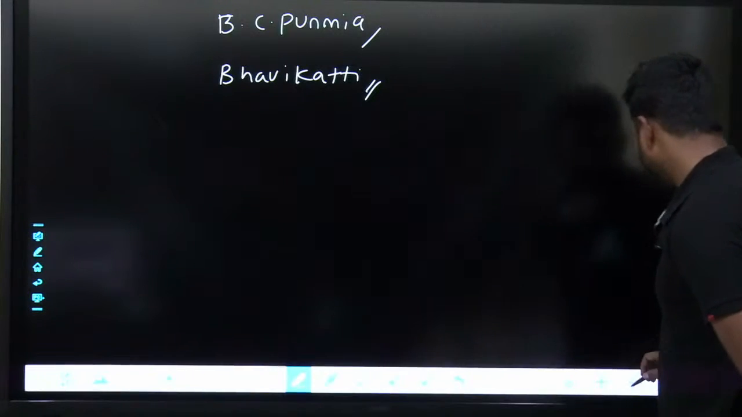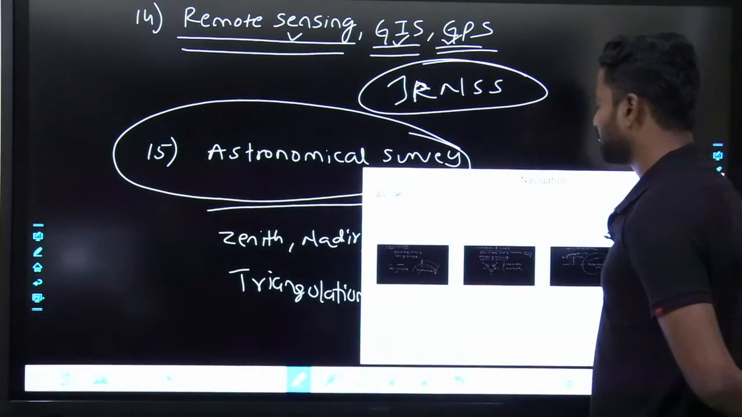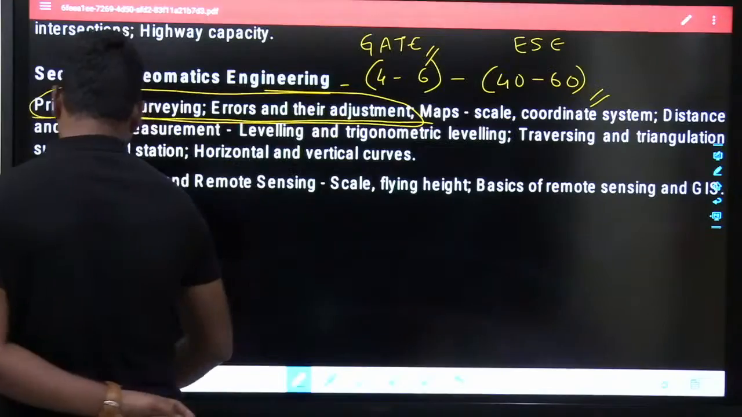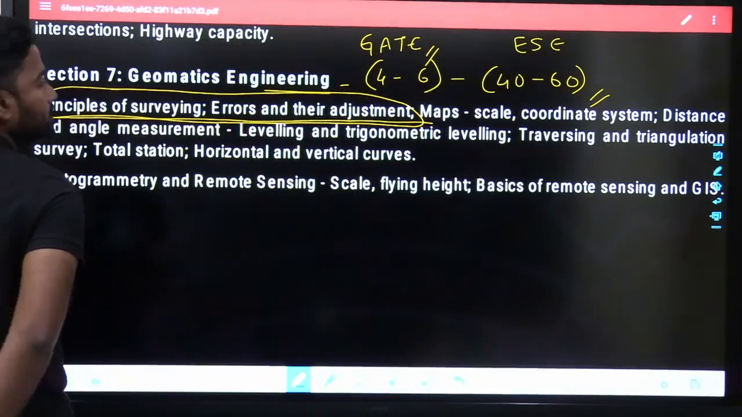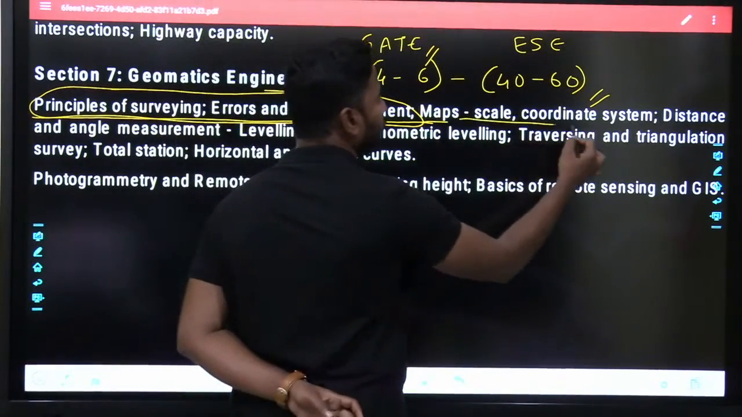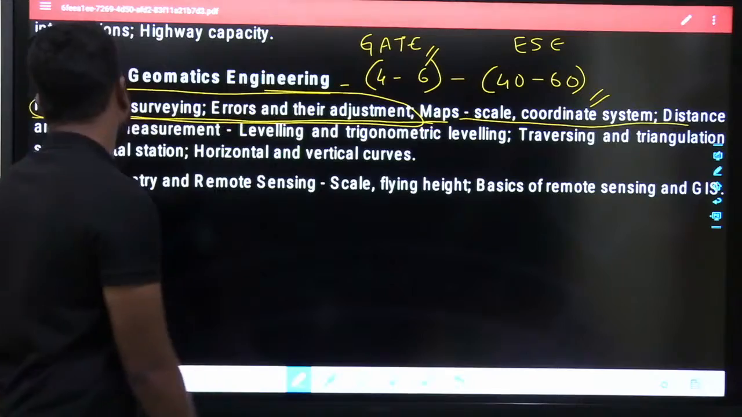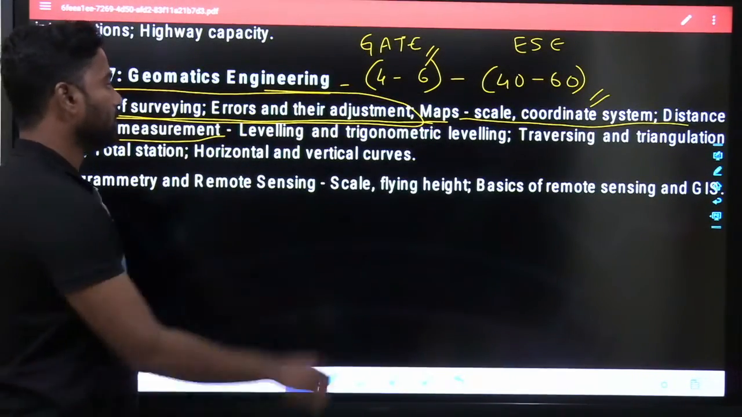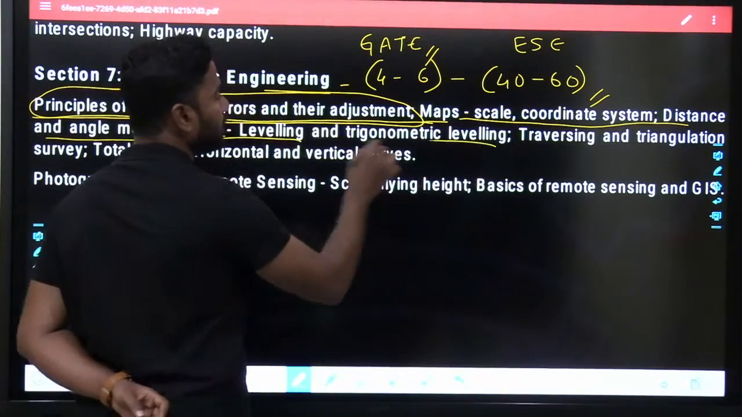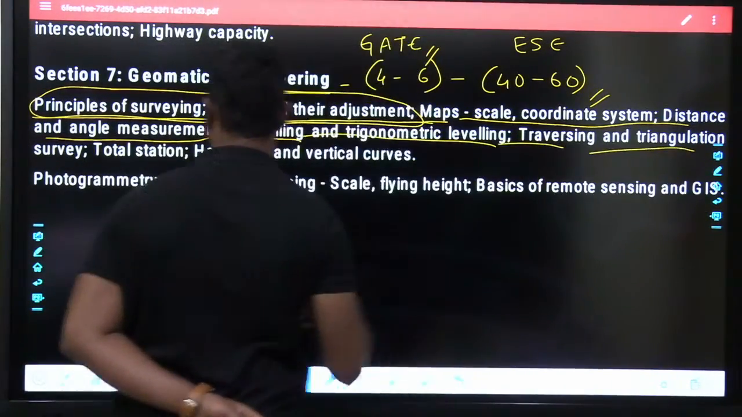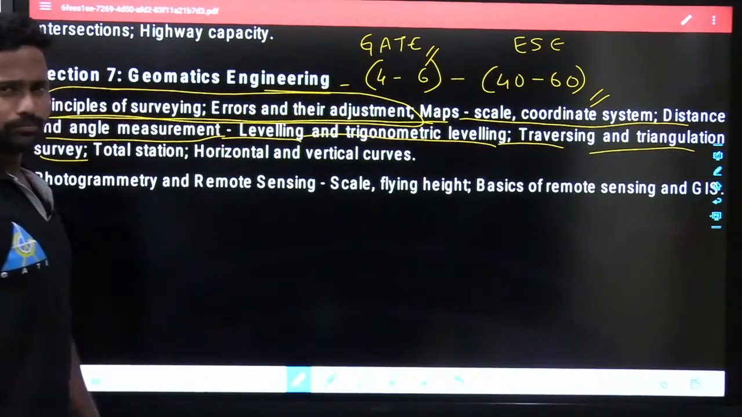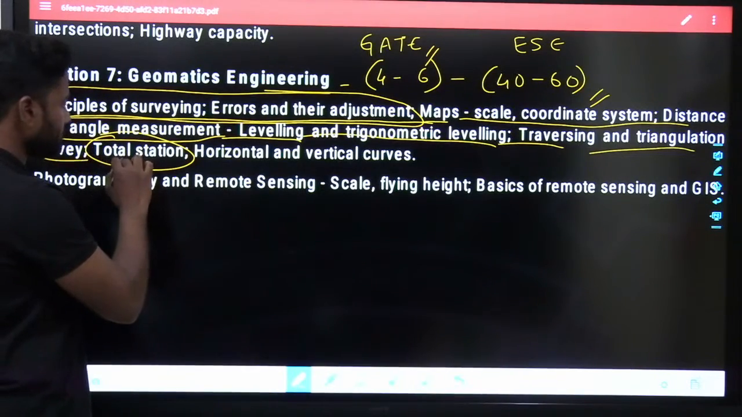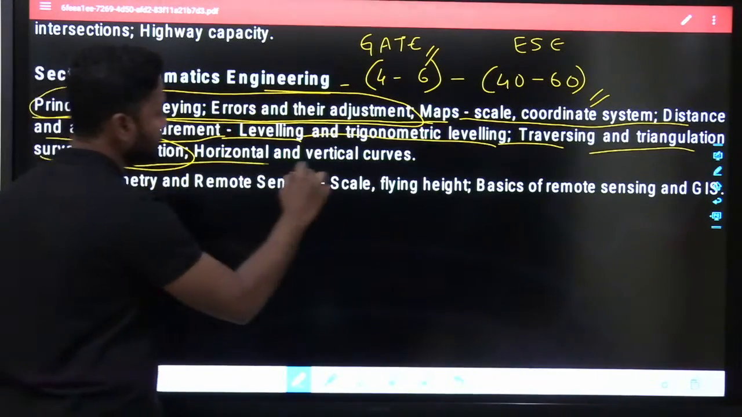Okay. So these are the concepts that I will be discussing in your geomatics engineering. If you see the maps, scale, coordinate systems, distance and angle measurements, like chain surveying and compass surveying. In leveling, I discussed trigonometrical leveling, traversing, triangulation survey. Total station is an instrument. Yeah, I missed this. This will also be discussed in your remote sensing topic.